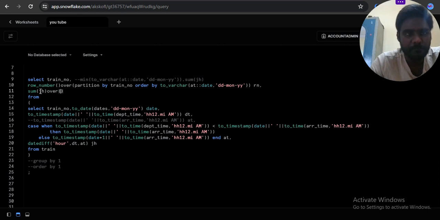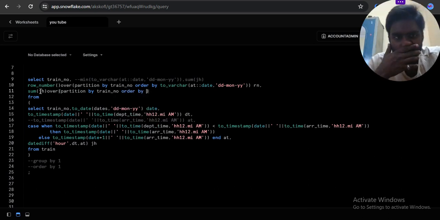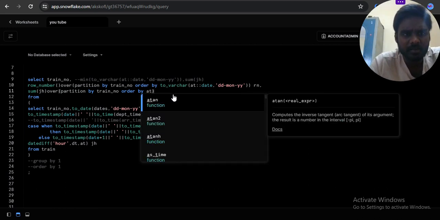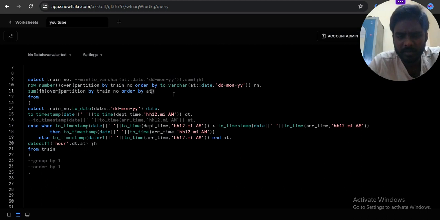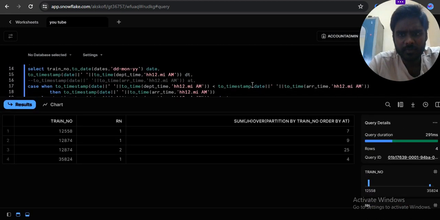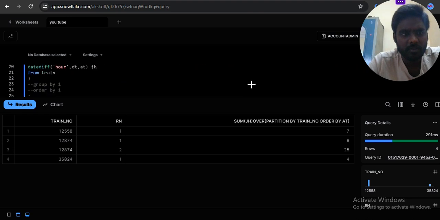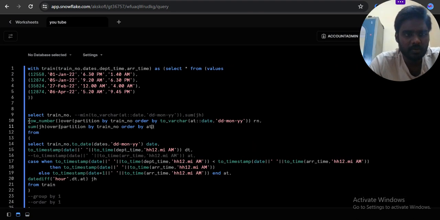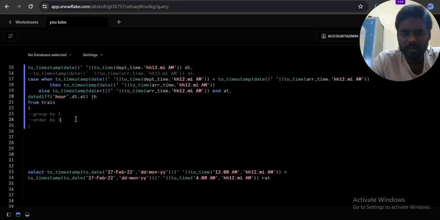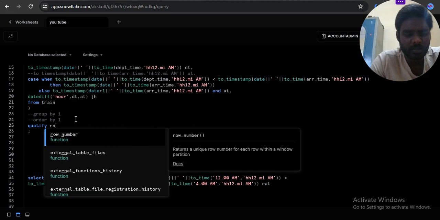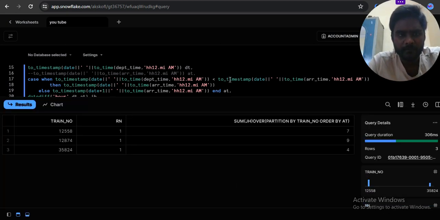Similarly, partition by train number, order by what? Order by arrival time only. So simple, right? So I want to qualify RN. You can qualify it. RN equal to 1. That's it.